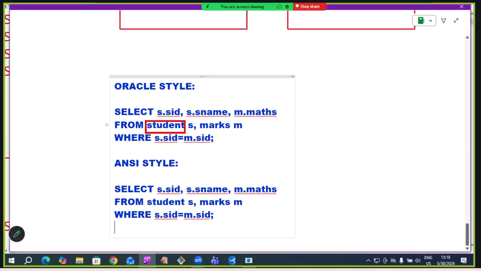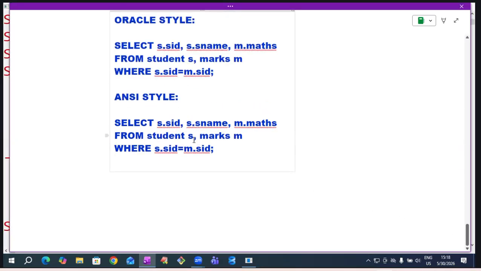This is the first table, Student S, and this is the second table. In Oracle style, to separate these two table names, what are we writing? A comma. In ANSI style, to separate two table names, we write a keyword.